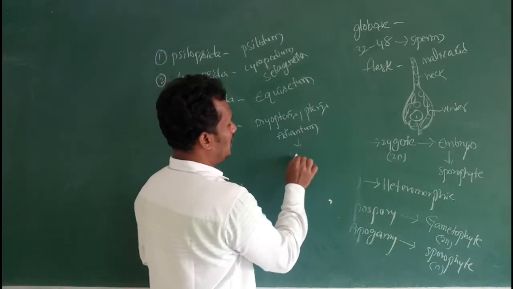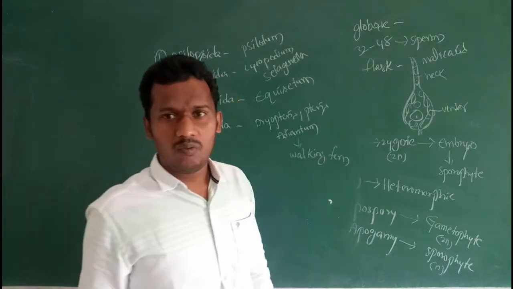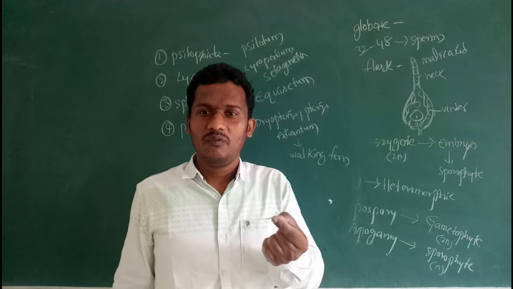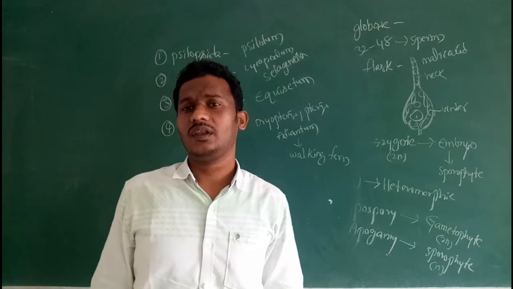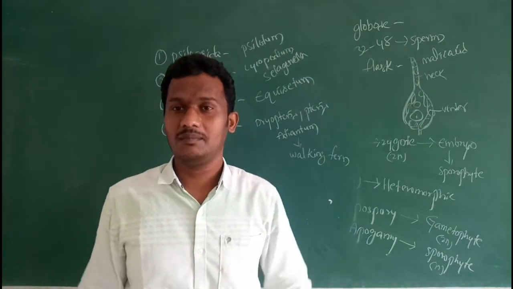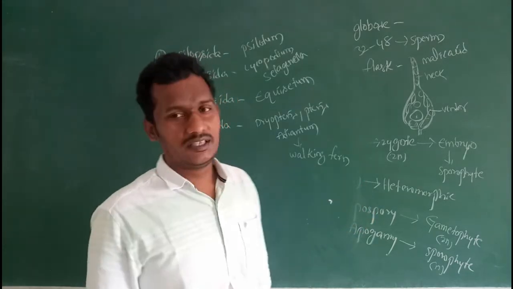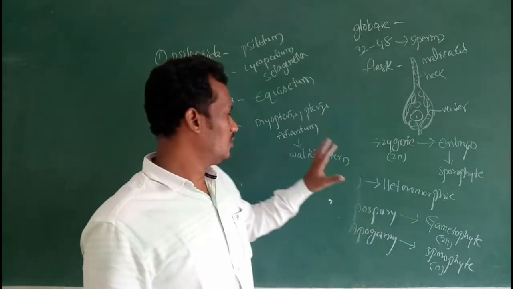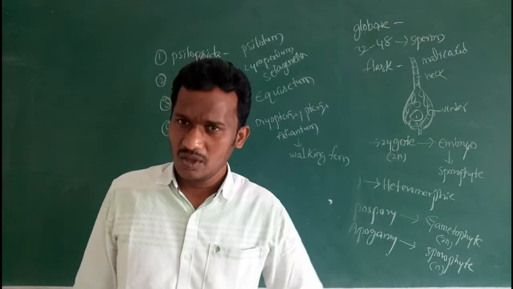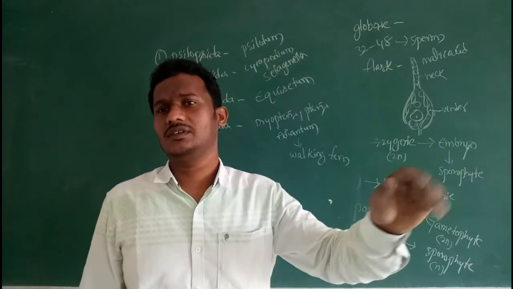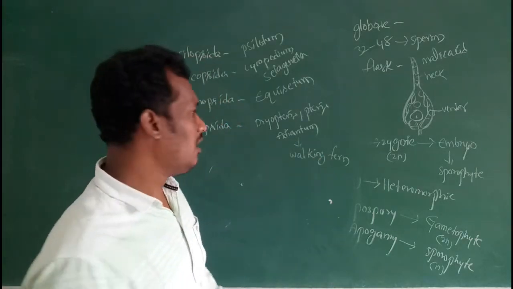Adiantum is generally known as a walking fern. Why? Because when the tips of the Adiantum leaves touch the soil, they give birth to new individual plants, playing an important role in vegetative propagation. That's why this is known as a walking fern.